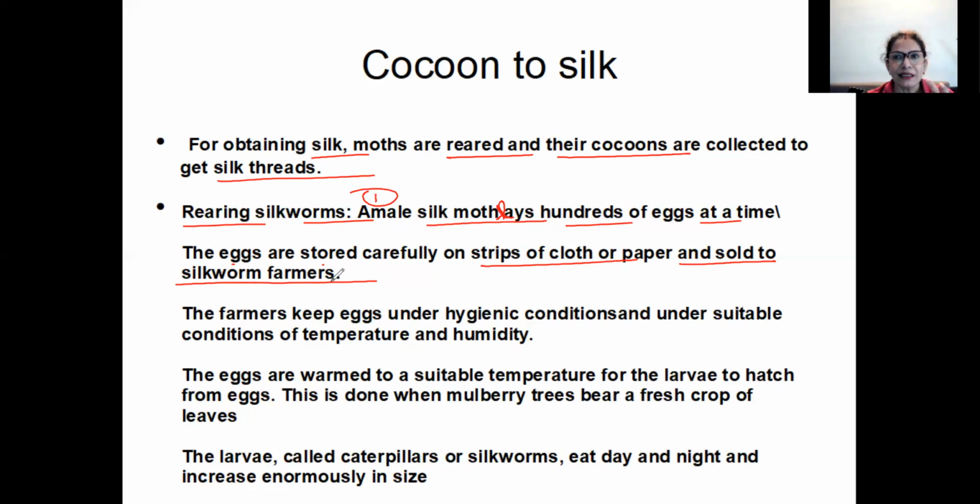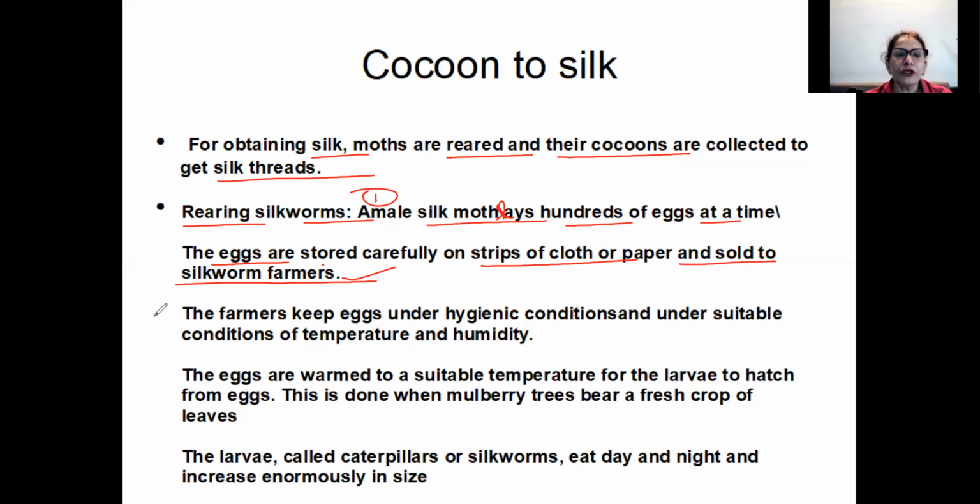Once the eggs are laid, they are not left to form cocoons on their own, because rearing is being done. The farmer is growing them. Rearing is growing an animal.